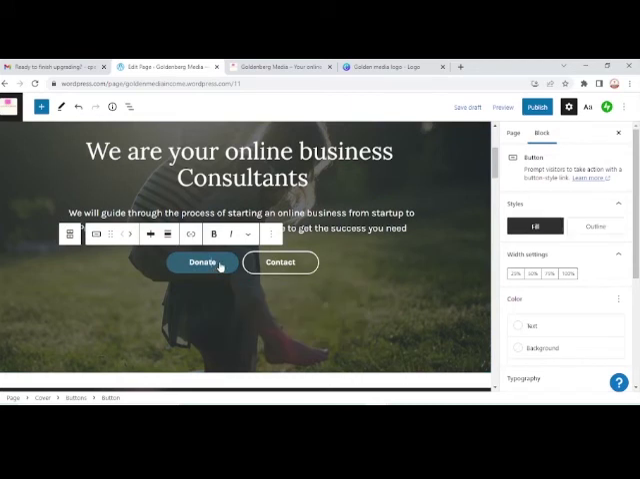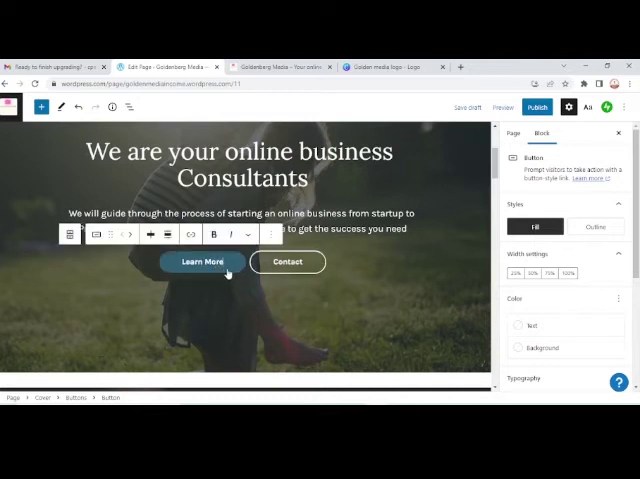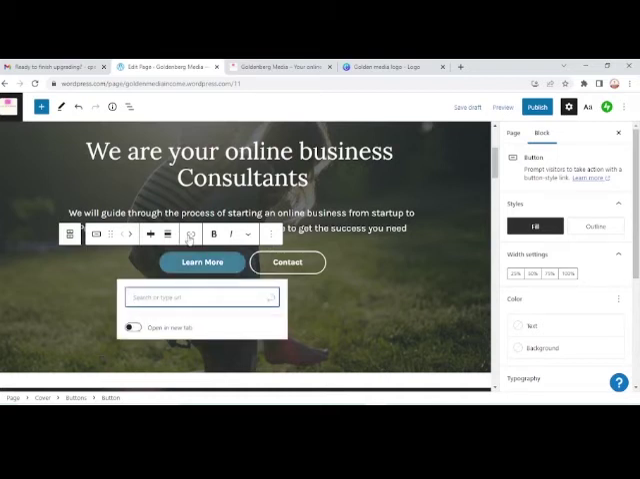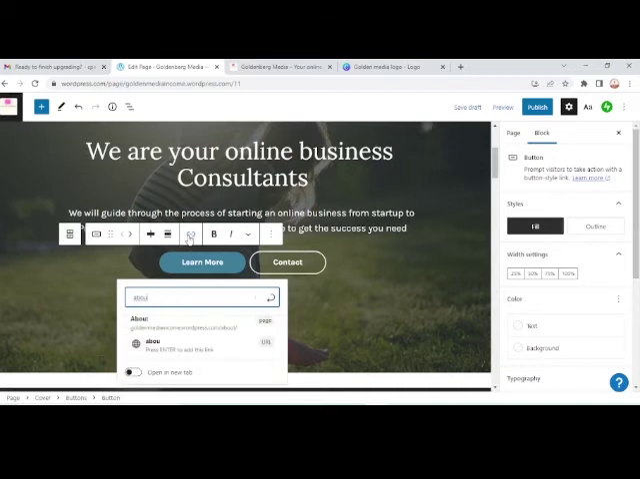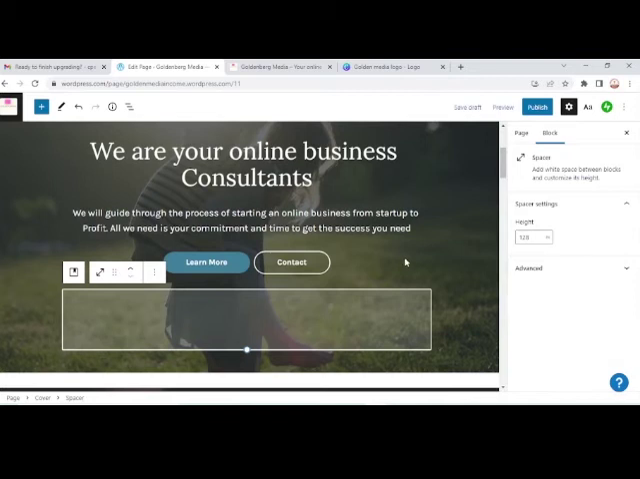Then if I need a learn more button, all I have to do is change this and call it learn more. Then I can set the link to move to services, or to about us, and about us we'll discuss later. I don't want it to open in a new tab, because it's not an external link, so it stays in here. Right, so we have that.